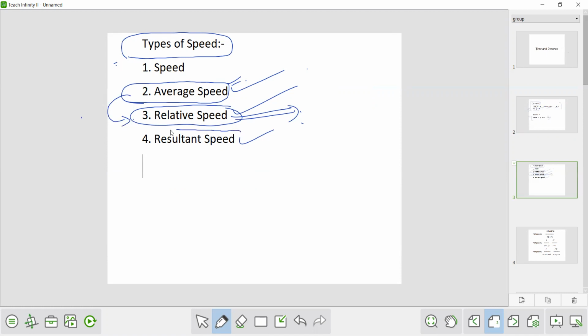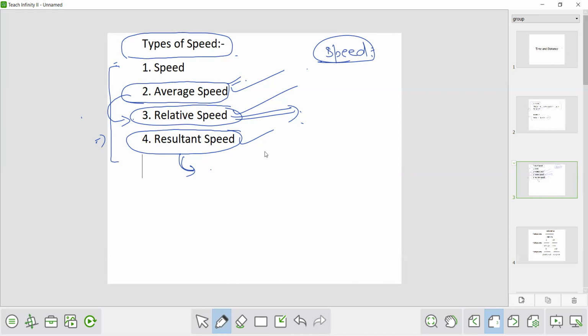And in boat and stream, we will see mostly the questions on resultant speed. So these are the speeds we are going to cover for this chapter and the next two chapters. Throughout the chapter, the speed is constant, meaning there is no acceleration in this chapter.